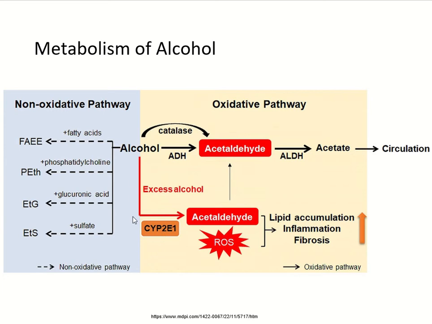In case of chronic drinkers, the CYP2E1 enzyme plays a role. The excess amount of alcohol is converted into formaldehyde, not acetaldehyde, formaldehyde.